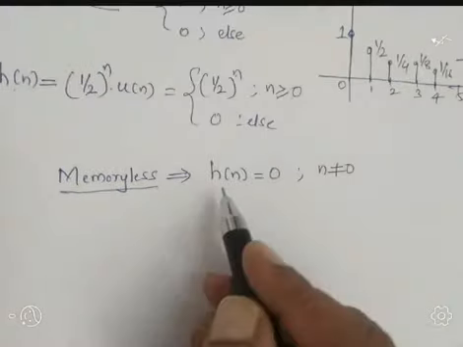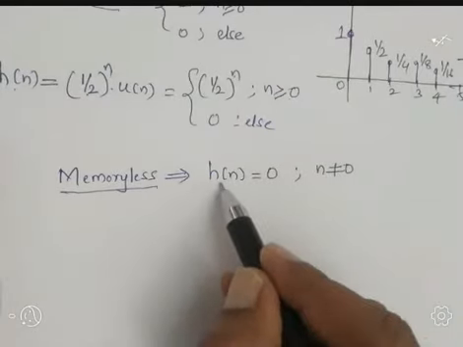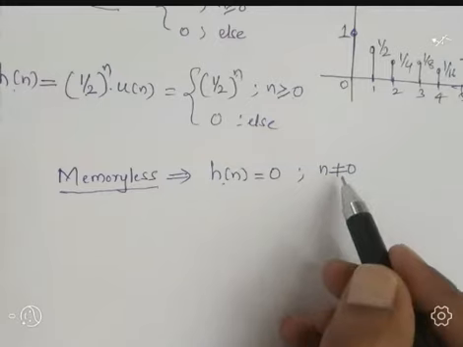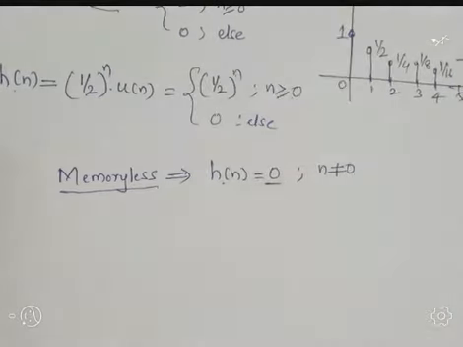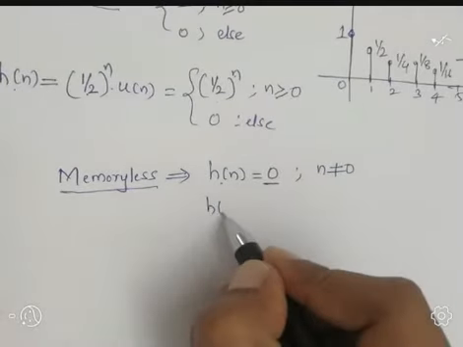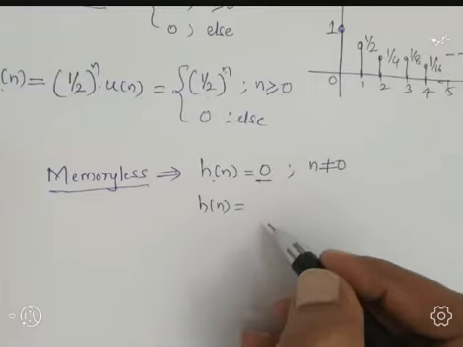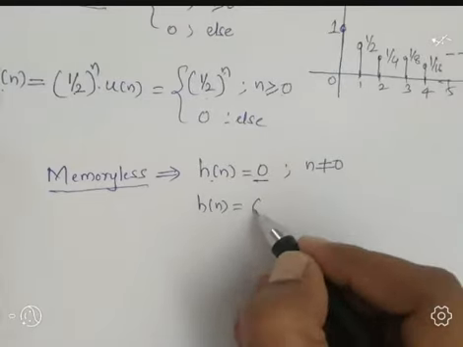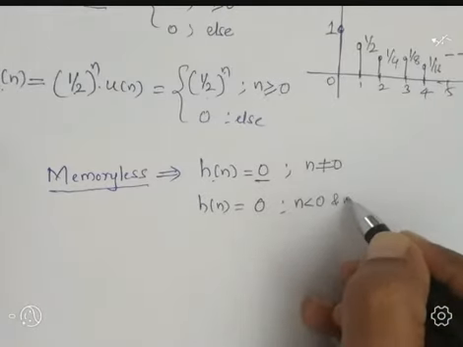As per the statement of memoryless, it should have amplitude only at n equal to 0. If n is not equal to 0, the amplitude should be 0. It means h of n should be 0 if n is less than 0 and if n is greater than 0.